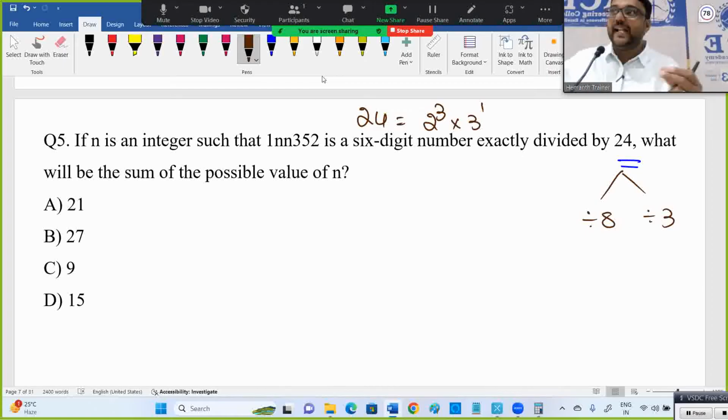I'm showing you the example. 12 is the example. But if any number is divisible by 3 and 8, definitely it's divisible by 24. You try any number. If it is divisible by 3 as well as 8, then damn sure it's divisible by 24. I guarantee that. And what is the divisibility by 8 rule? Last 3 digits. 8 is 2 cube. Last 3 digits. There is another reason also.